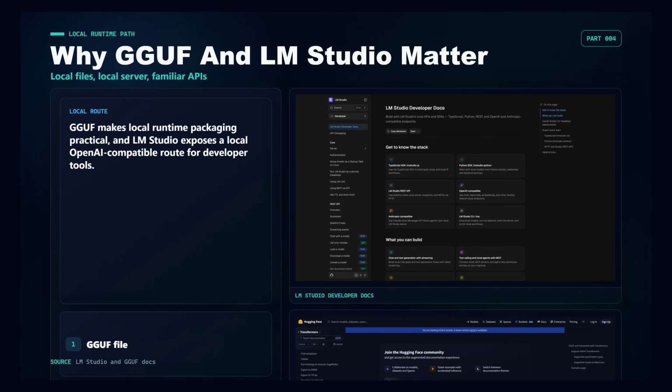The local angle matters because GGUF packages model metadata, tokenizer information, and weights into a runtime-friendly file for llama.cpp-style tools. LM Studio then gives developers a familiar local server route, including OpenAI-compatible APIs. In this benchmark, the model was reached through LM Studio at a local endpoint. That is close to how many people wire local models into experiments, editors, and agents.